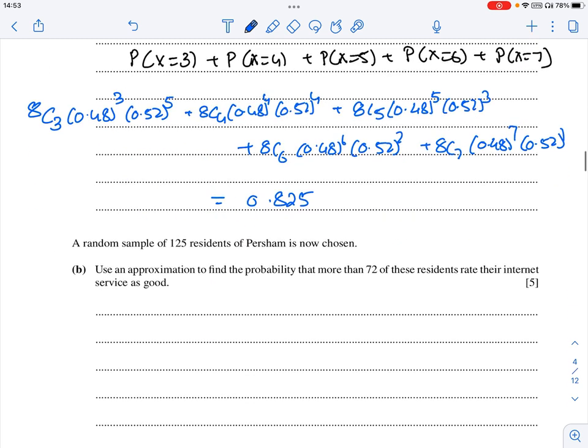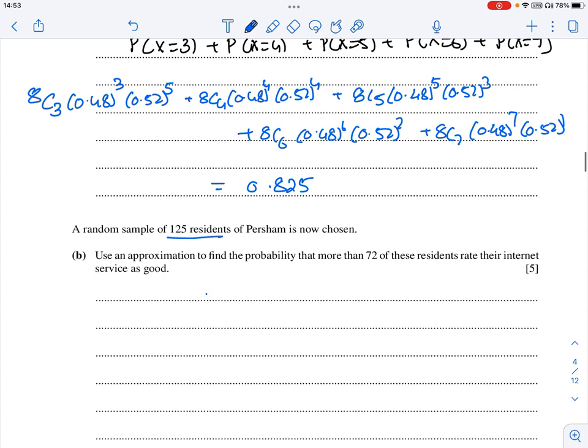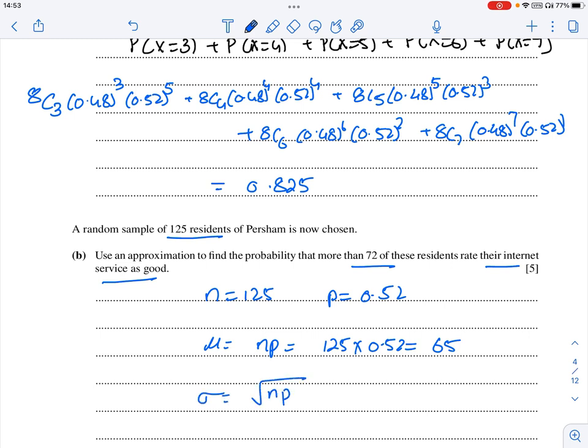Next one, out of 125 residents, n is 125. Find the probability that more than 72 residents rate their internet service as good. So what is P over here? 0.52. So find the mean. Mean equals np, which is 125 times 0.52, which is 65. Then standard deviation is square root of npq, which is square root of 125 times 0.52 times 0.48, which is